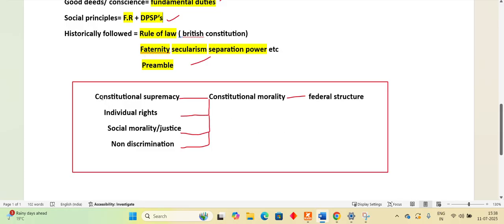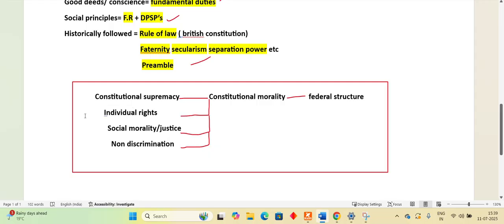Okay. First is constitutional supremacy. What is the biggest and the most important case that you know of constitutional supremacy? It is the Kesavananda Bharati case, right? Then federal structure. Very important case that you know is the SR Bommai case, right? Then you have individual rights. Individual rights we'll take up later on. First we come to non-discrimination. Okay, non-discrimination. One case that I thought of is the Sabarimala case, right? Sabarimala case, very famous. Now these two, individual rights and social morality and justice. For individual rights, one case you must be knowing. This is the Puttaswamy case.